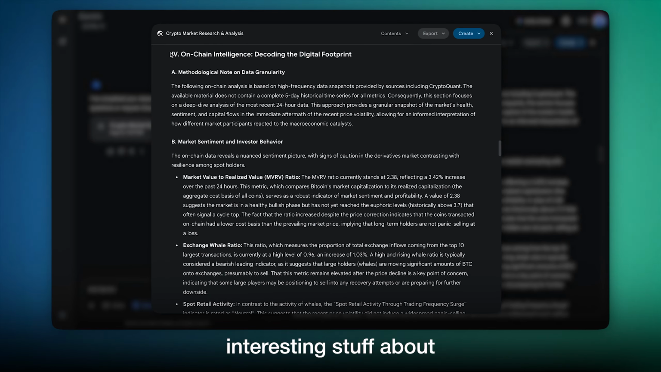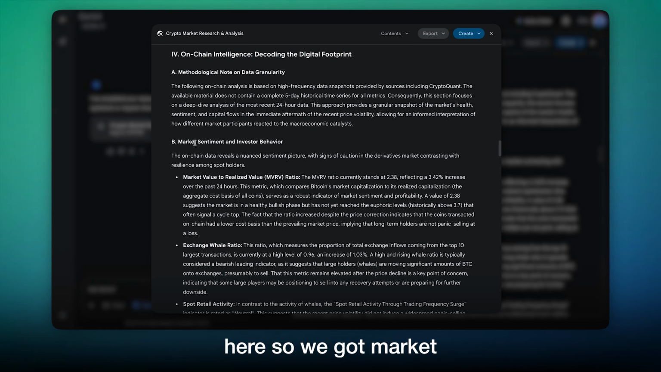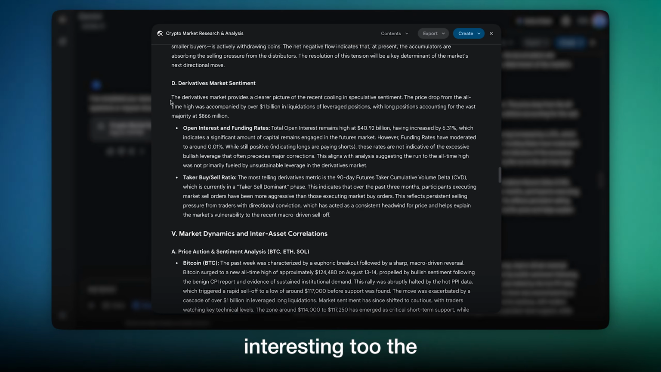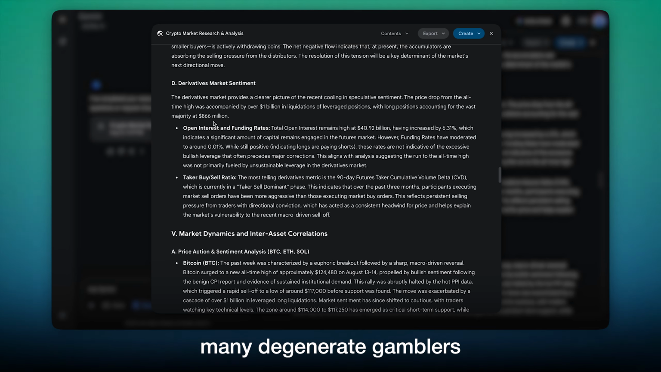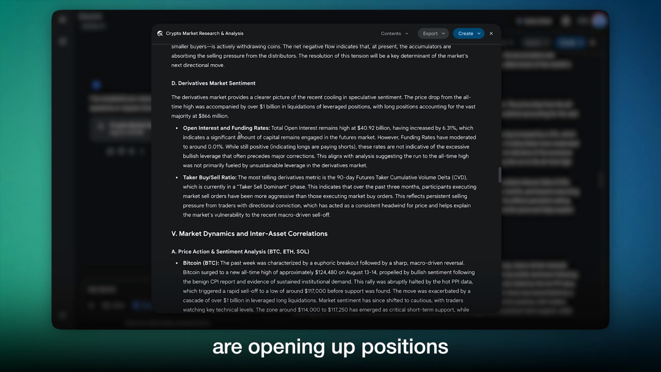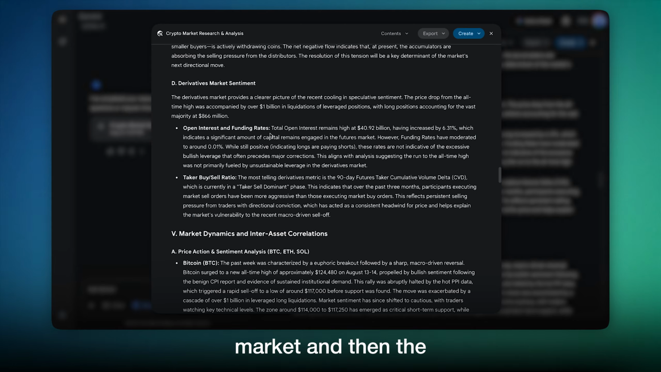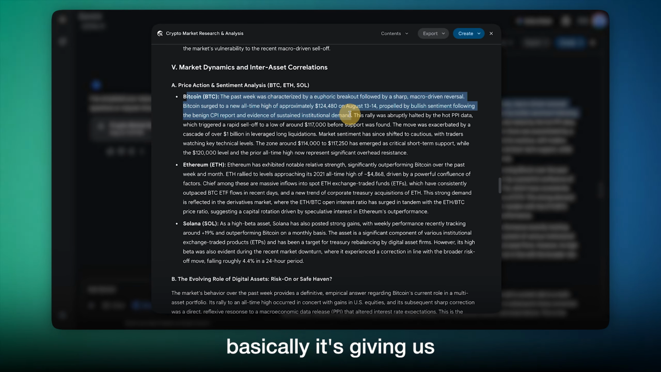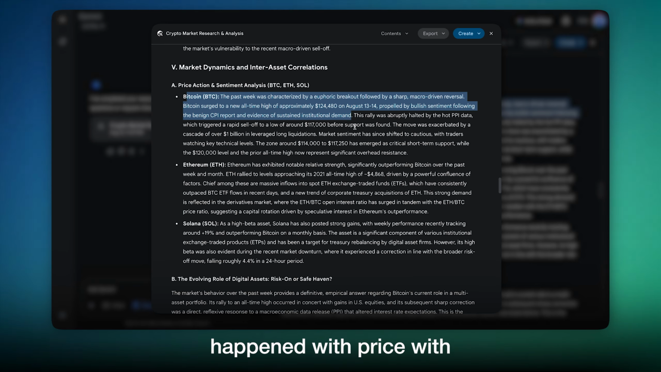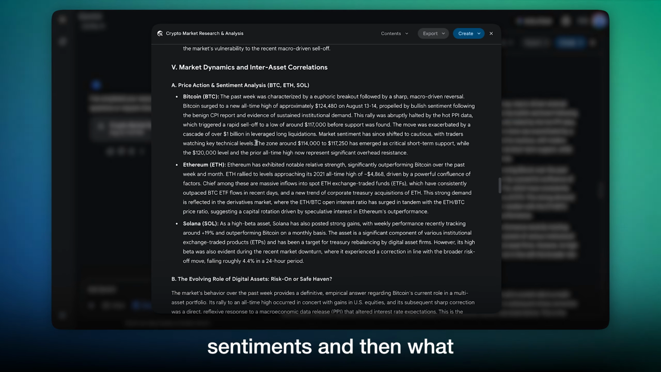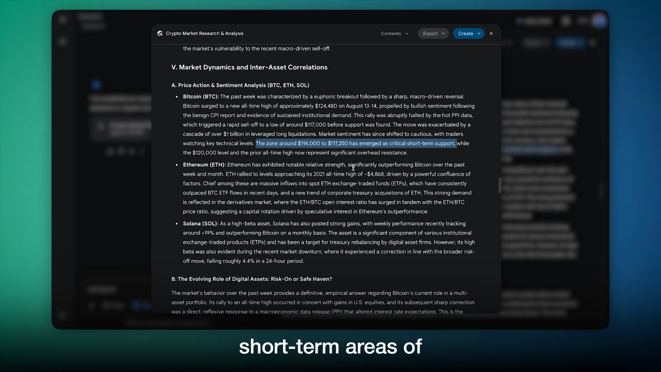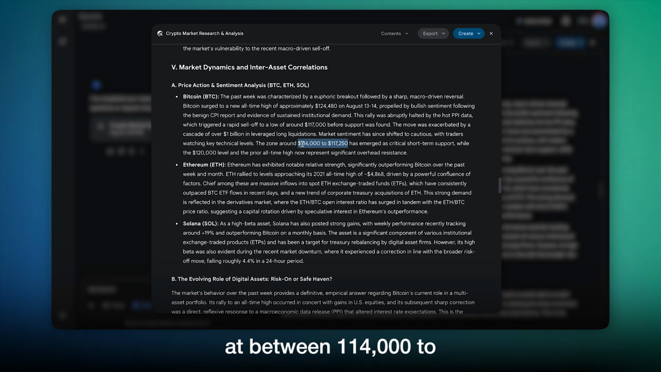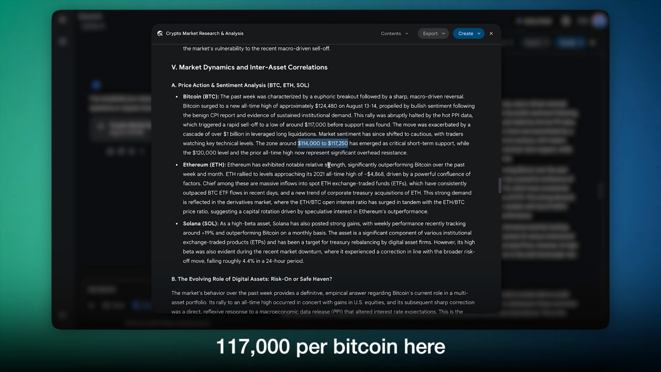Here's some interesting stuff about on-chain metrics right here. So we got market sentiment and investor behavior, capital flows right here. This is quite interesting too, the derivatives market of how many degenerate gamblers are opening up positions in the derivatives market, and then the market dynamics. This is quite interesting. So basically it's giving us a summary of what happened with price with Bitcoin, market sentiments, and then what short-term areas of support are. So this is the areas that you can place your bids at between 114,000 to 117,000 per Bitcoin.